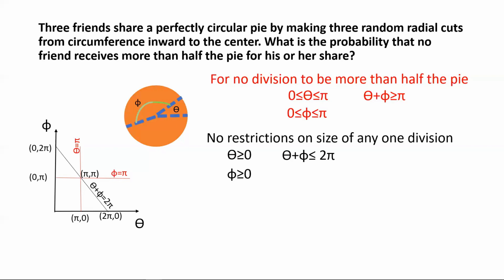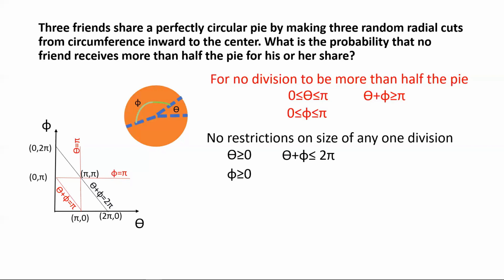So I've still got to have the third representation for my special case, which is basically theta plus phi together needs to be greater than or equal to pi. For that, we draw the line theta plus phi equal to pi. And that can be drawn simply by joining these 2 points, (0, pi) and (pi, 0).